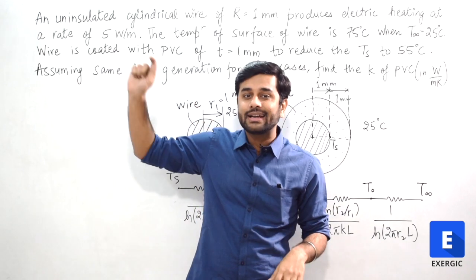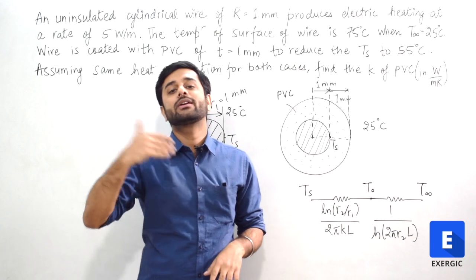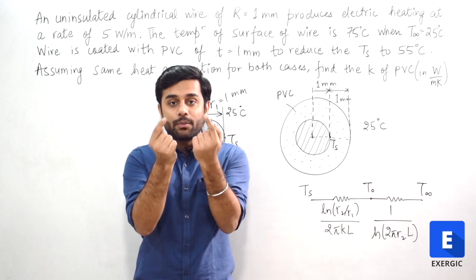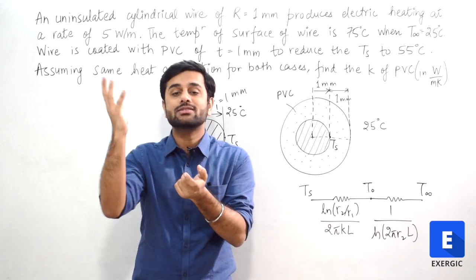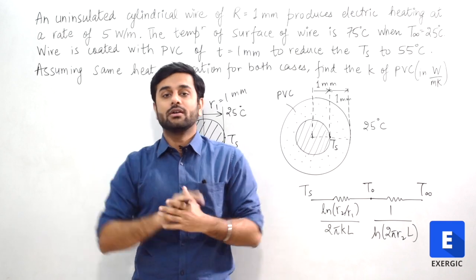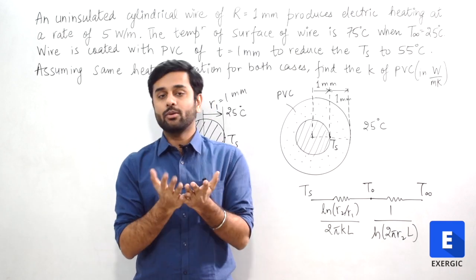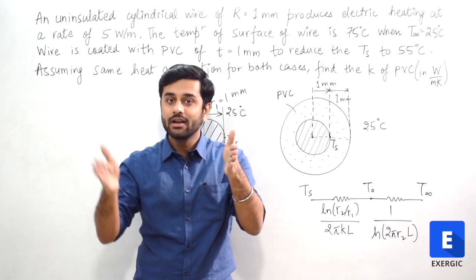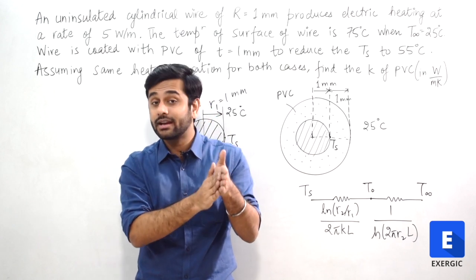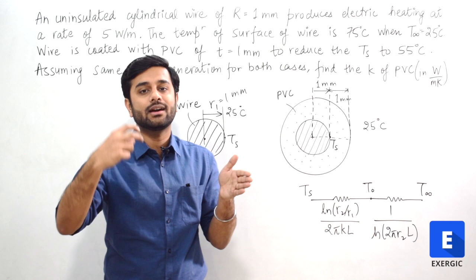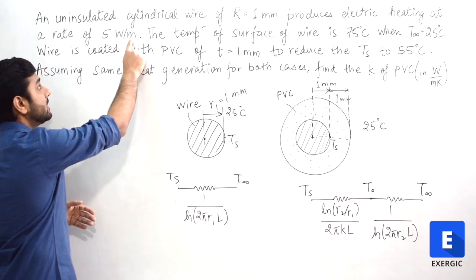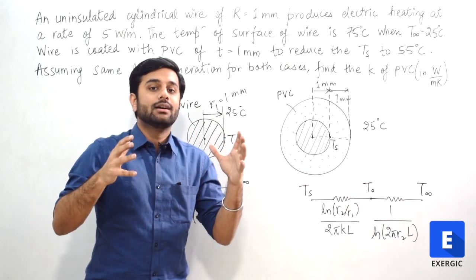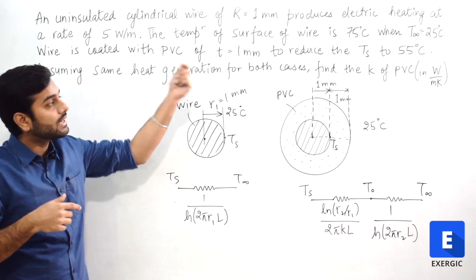Now this is a point again of interest. I have told you that heat generation can be represented in different forms. It can be represented per unit volume, and even per unit surface area, that is, how much heat it is going to radiate or convect out. And obviously it can be defined per unit length. For a constant cross section area wire, you can define the heat generation per unit length also, because the cross section area is a constant. Here it is not per meter cube, it is per meter. So one unit length of wire is generating that much heat as a result of this electrical heating.